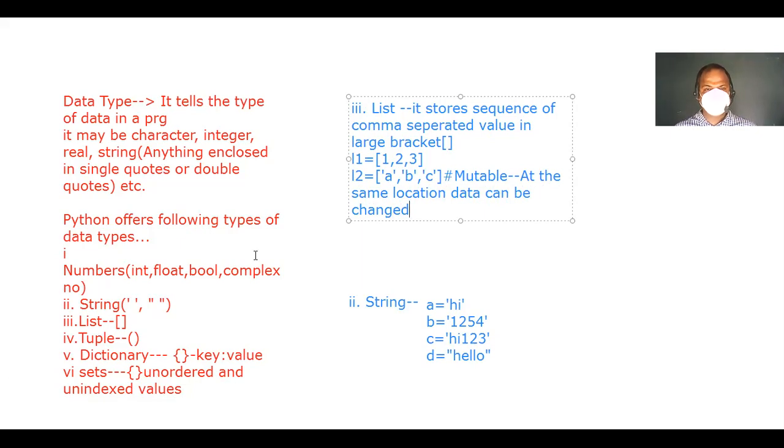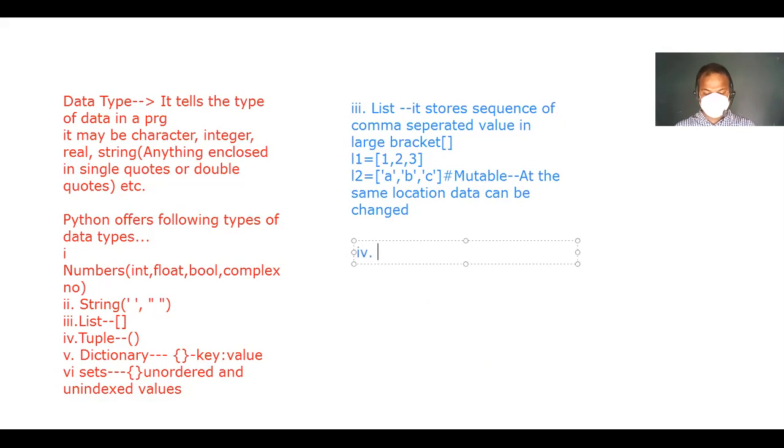So after list, I think it is over. Now better we erase this one, the string, and write the next one. What is that? That is tuple. So what is tuple?